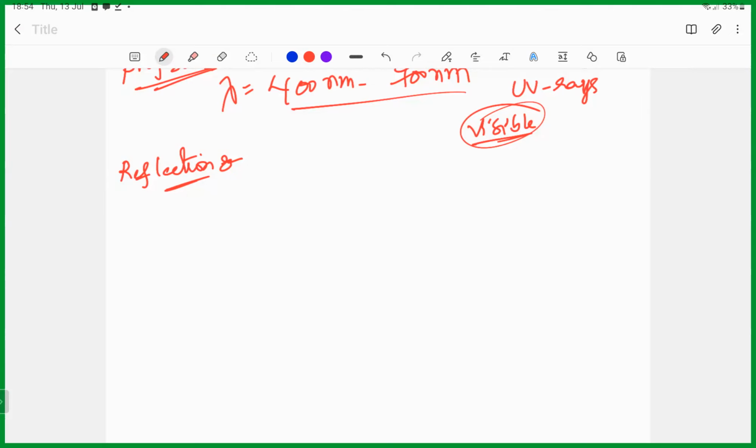Is this center of curvature part of the mirror or outside of the mirror? Outside of the mirror. It doesn't lie on the mirror, it is somewhere outside. The center of curvature of the concave mirror lies in front of it. However, it lies behind the mirror in the case of a convex mirror.